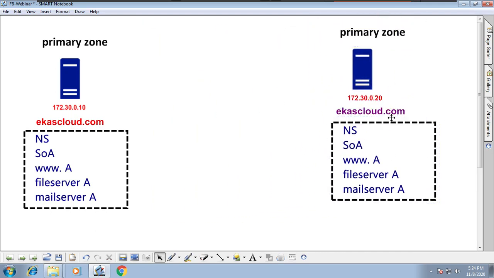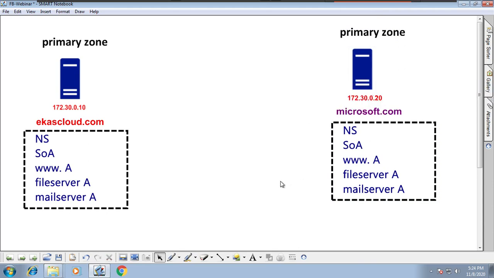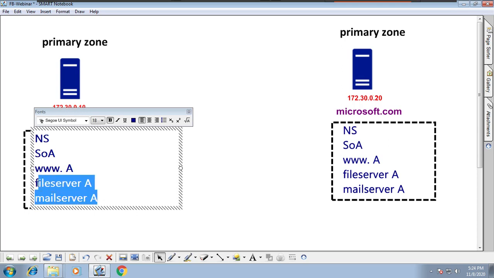and this is microsoft.com. So I will be having a www record for some IP address. You can say 172.30.0.10.